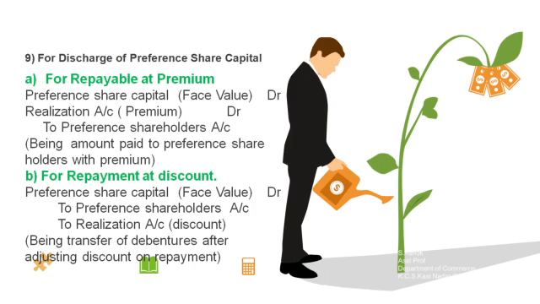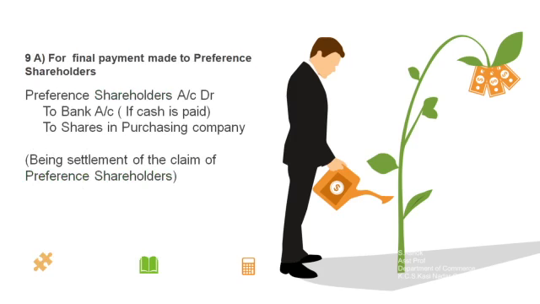So they will be getting the amount with the value of 20,000 discount. So here the journal entry narration will be being transfer of debentures after adjusting discount on prepayment. So these are the two sets of journal entries being followed when preference shareholders are paid at premium as well as discount. To be continued with the 9th journal entry.